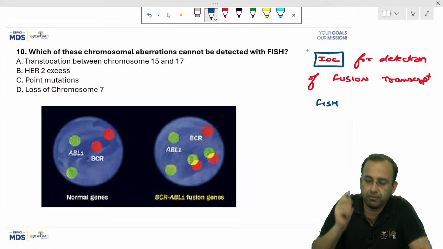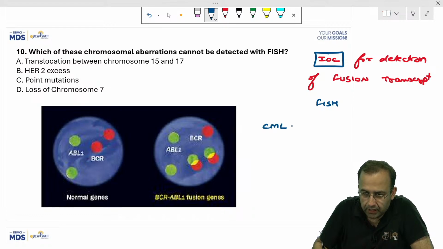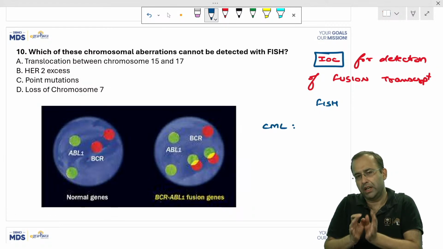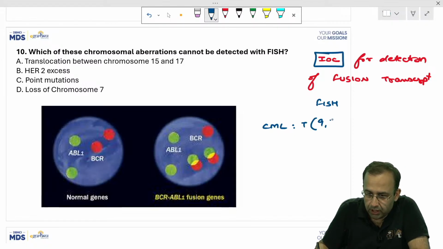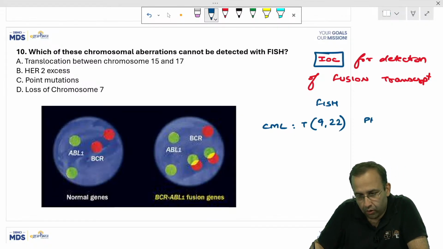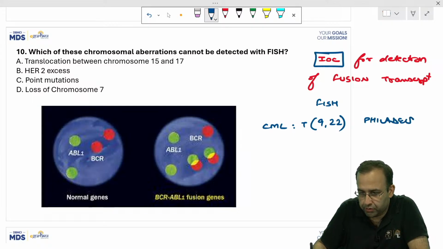This is what it looks like. Let us take the classical case of CML. Whether we know any other translocation or not, we have to know about CML. That is translocation 9;22, also called the Philadelphia chromosome.